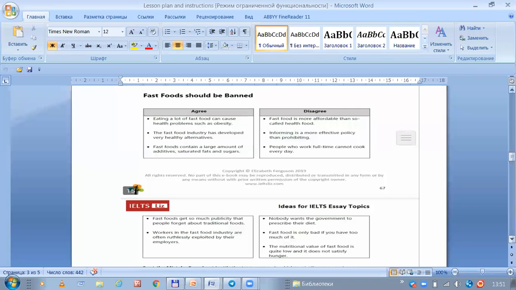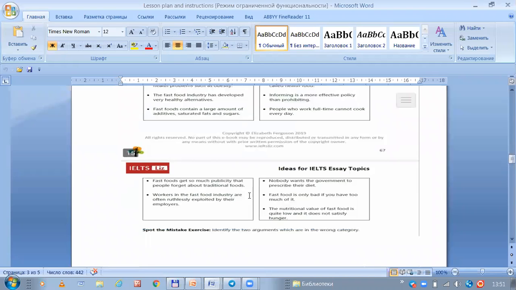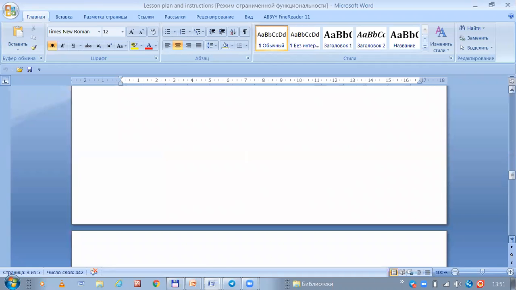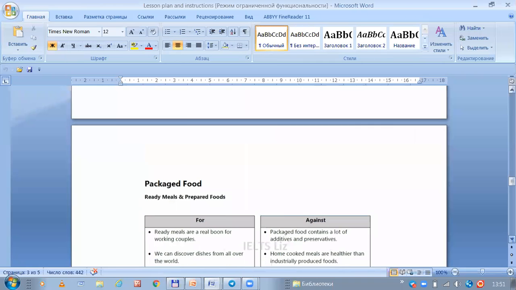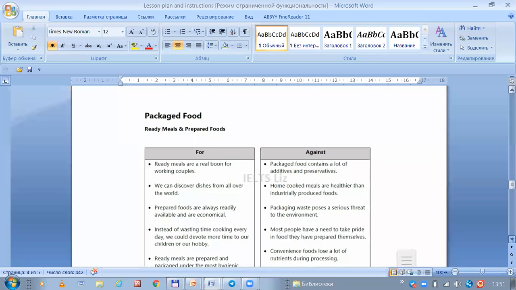Clear? And the next sentence, in the disagree part, we can see such kind of word. For example, nutritional value of fast food is quite low. It doesn't satisfy hunger. It means this statement should be in the agree part. This was the exercise for fast food and drinks. Packaged food. Next task. For and against ready meals and prepared foods.